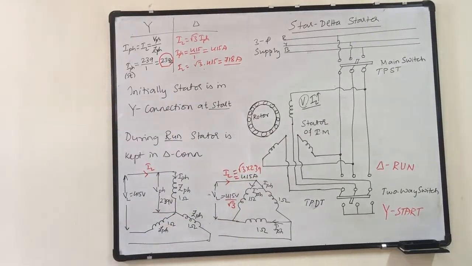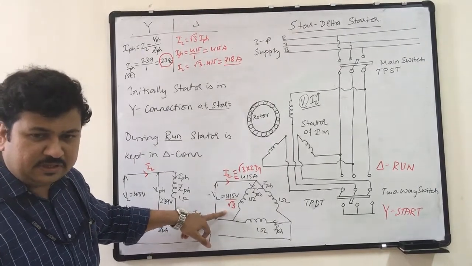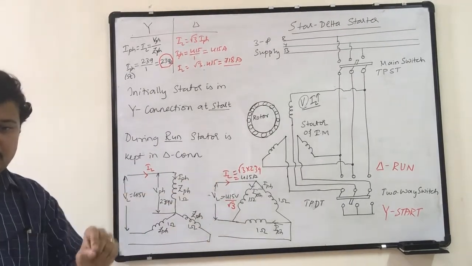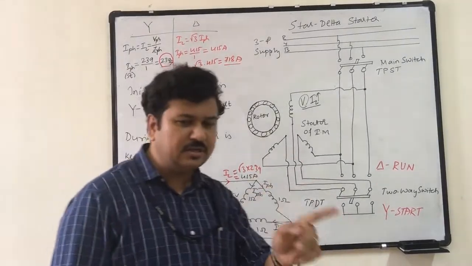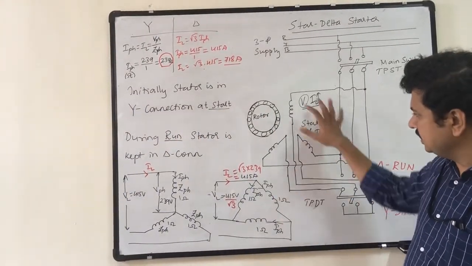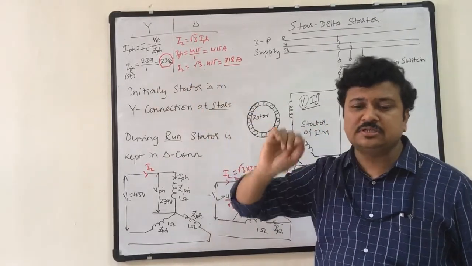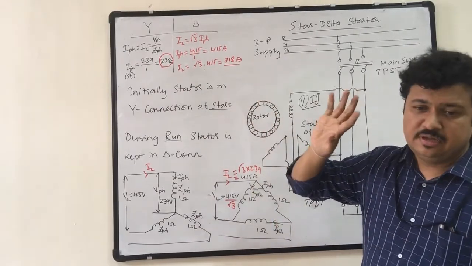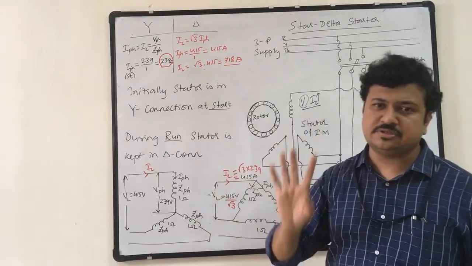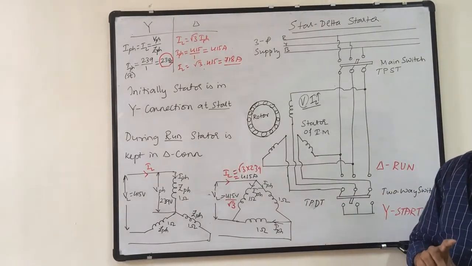Now, even if I apply the effective phase voltage of the 3-phase line 450 volts to the delta system, the current drawn by the line is still root 3 times larger than the star connection. So, if I connect the stator of the induction motor initially in star, then I am reducing the starting current by root 3 times. If I apply the same voltage, I am reducing it by 3 times. This is the reason why I use a star delta starter.